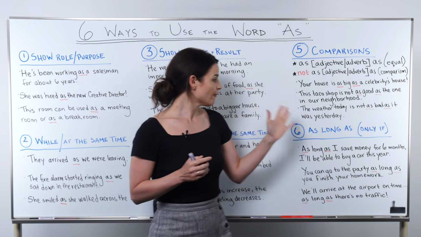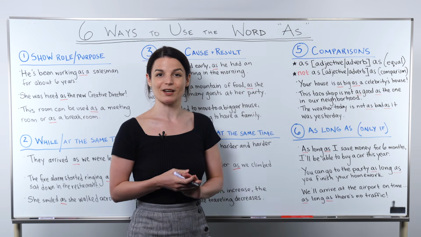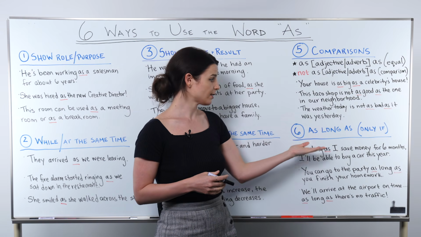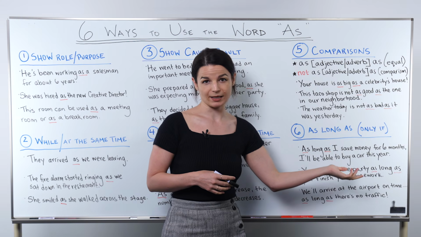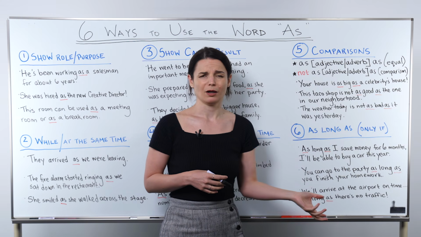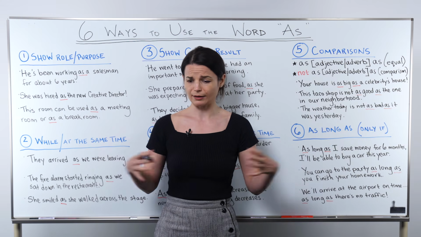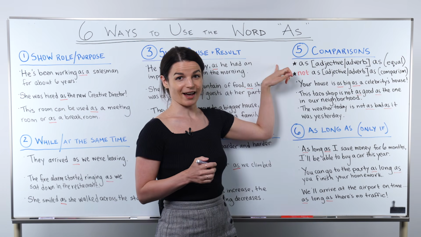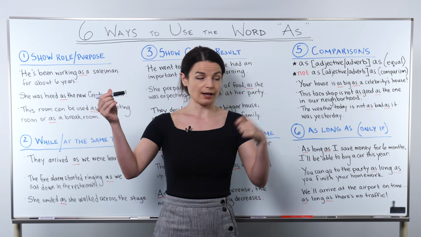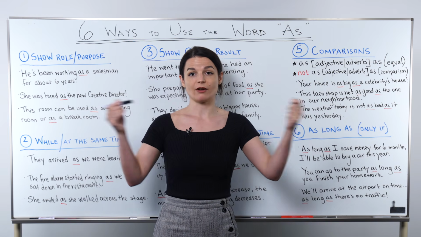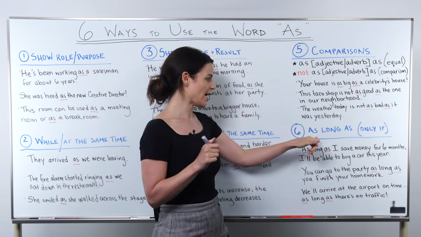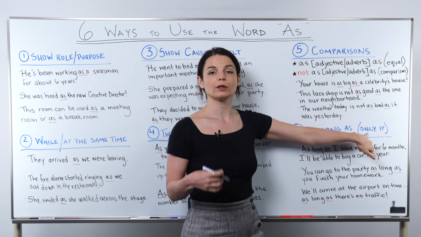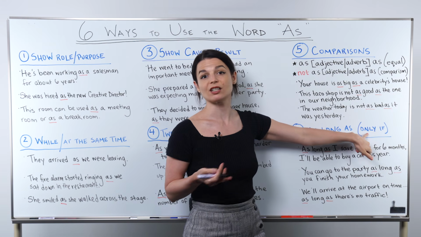Okay, let's finish off this lesson with point number 6. I wanted to focus on this expression, as long as, because I think it's sometimes very confusing. What does this mean? Does this have to do with length? Sometimes, yes, we can use this in this pattern, actually. Like, this marker is as long as that marker, which means they are of equal length. However, we have this as long as expression, which means only if. It acts as part of a conditional expression.